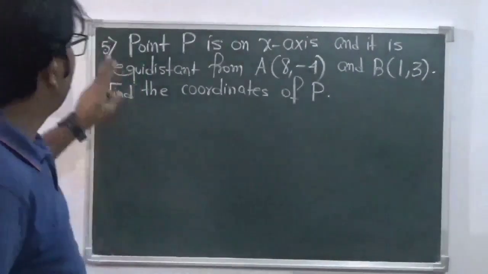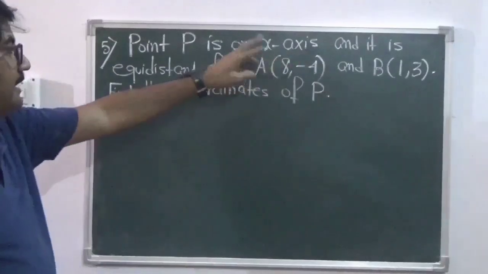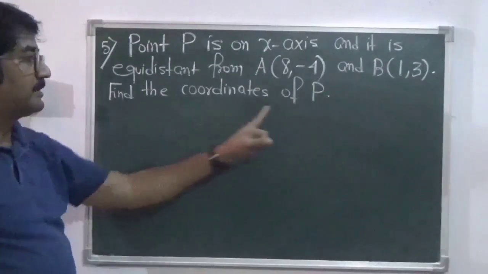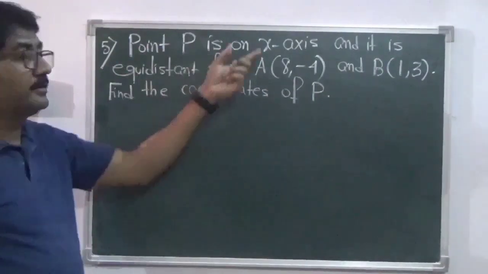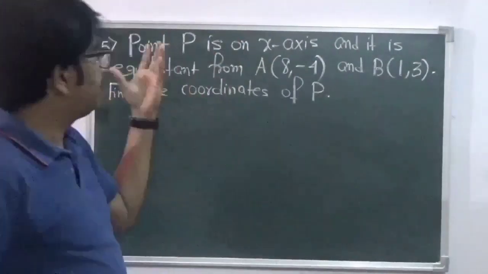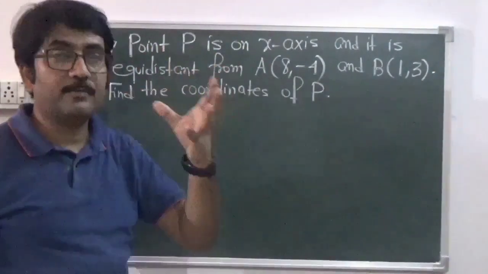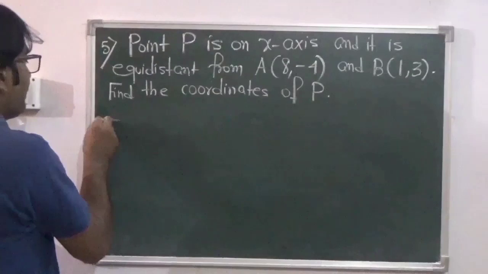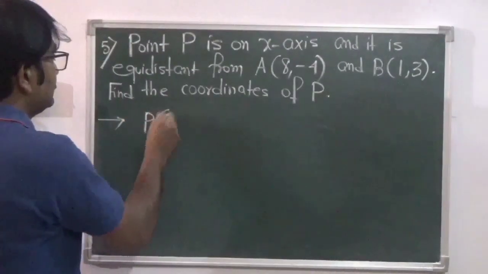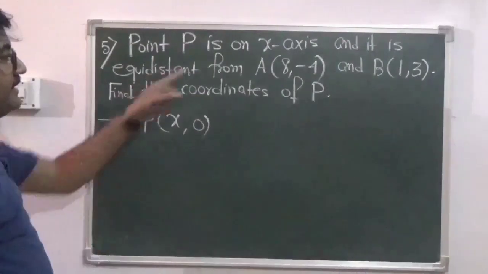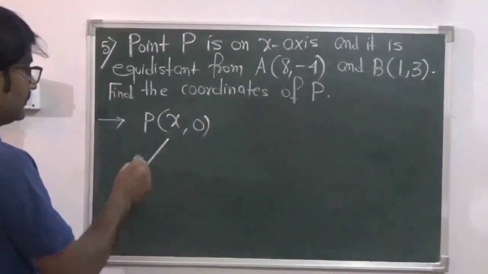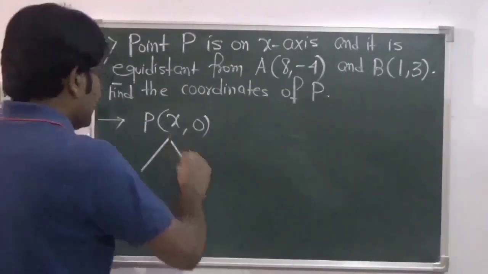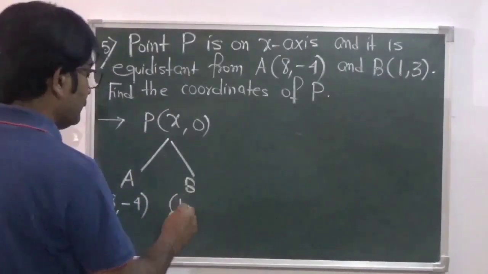Now question number 5. Point P is on the x-axis and it is equidistant from A (8, -4) and B (1, 3). Find the coordinates of P. Mind it, the point P is on the x-axis. That means any point on the x-axis will be in the form of (x, 0), that is y is 0 on the x-axis. So the point P is (x, 0). It is equidistant from A, that is (8, -4), and B, that is (1, 3).